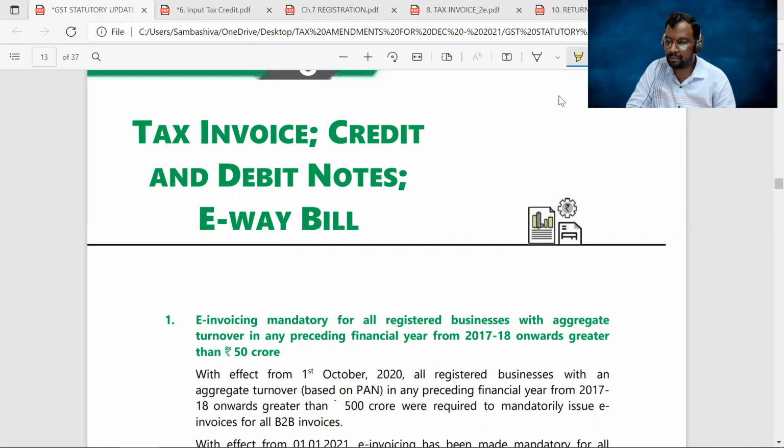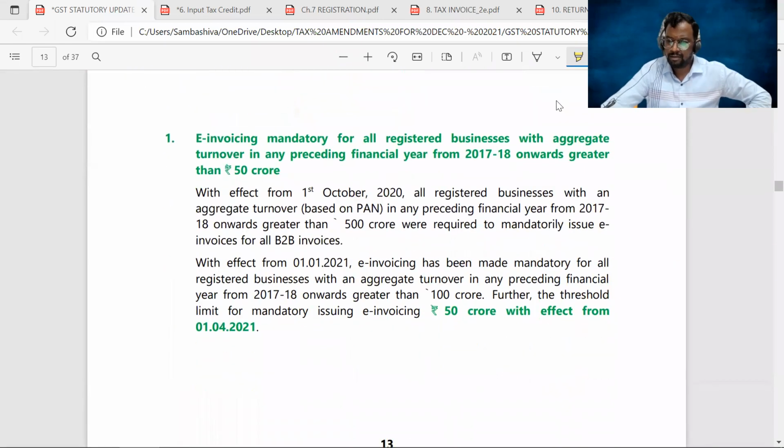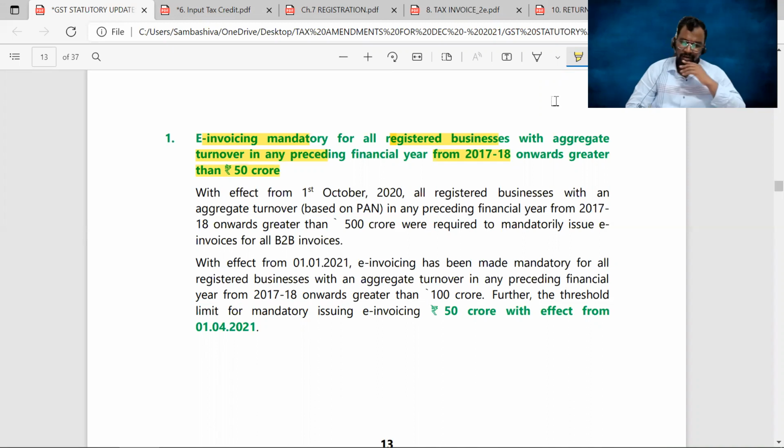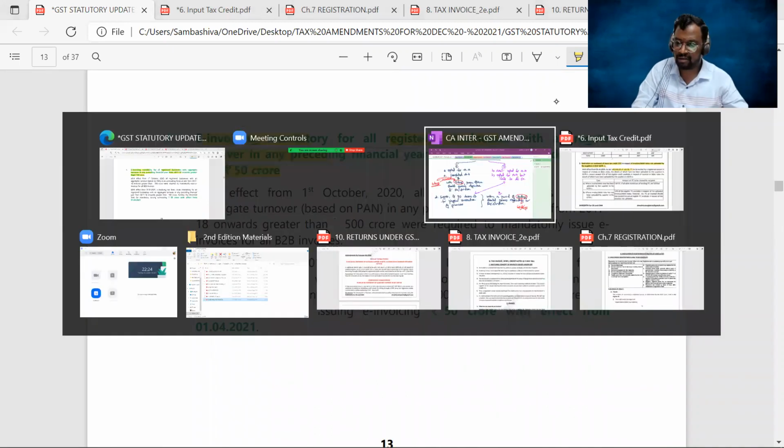The amendments in chapter number 8: tax invoice, credit notes, debit notes, e-waybill. Now let us see the first amendment in this chapter. It explains about e-invoicing. It is mandatory for all the registered persons. E-invoicing is mandatory for all registered businesses with an aggregate turnover in any of the preceding financial years starting from 17-18 exceeding rupees 50 crores. Right. Now let me explain this point with the help of a chart.